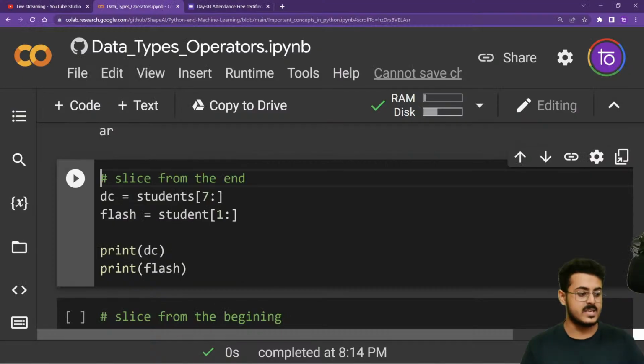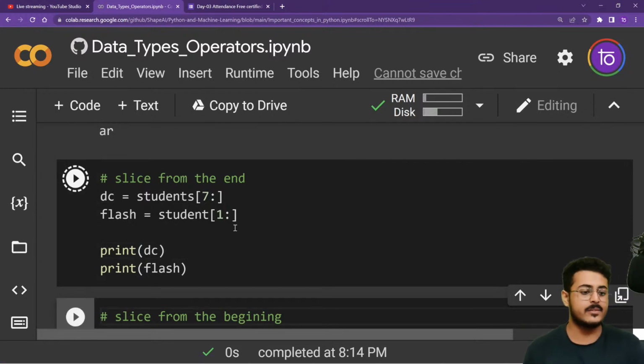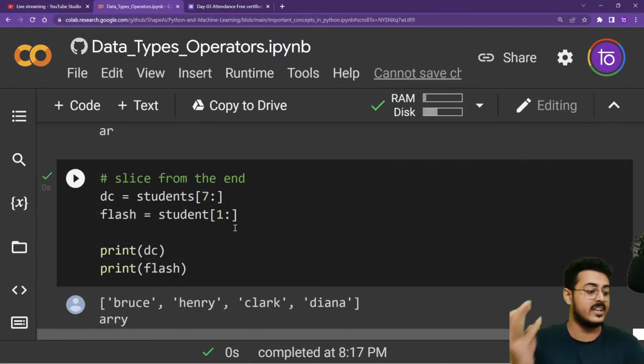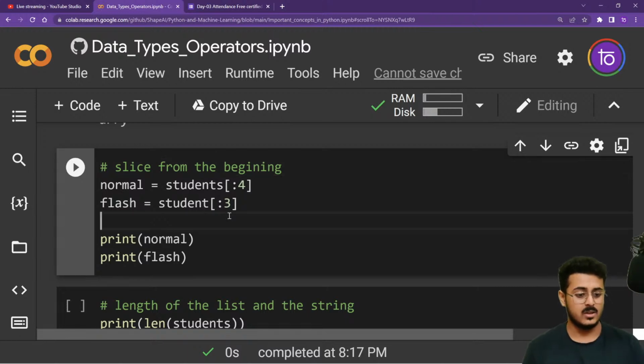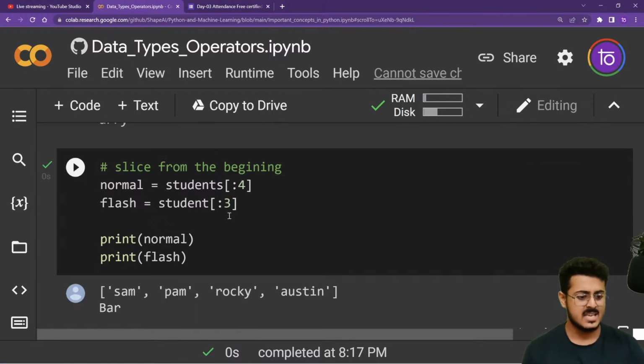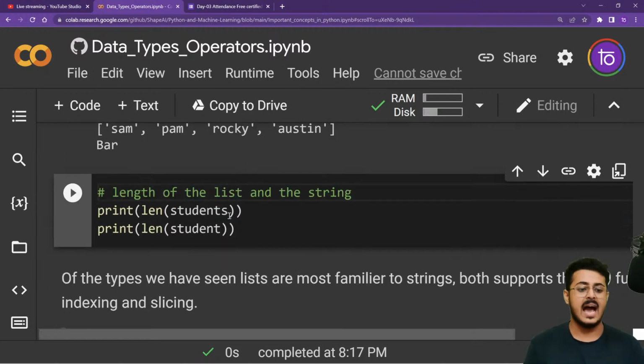Great. Amazing. So right now, if I'm writing students 7 to ending or 1 to ending, that will get me the exact same thing: Bruce, Henry, Clark and Diana, as well as ARRY. From Barry, we are getting ARRY. Similarly, if you want to start from the beginning, we are getting Sam, Pam, Rocky and Austin, that is the starting up till 4. We are not going to include 4, and we get the same for strings as well. As simple as that.